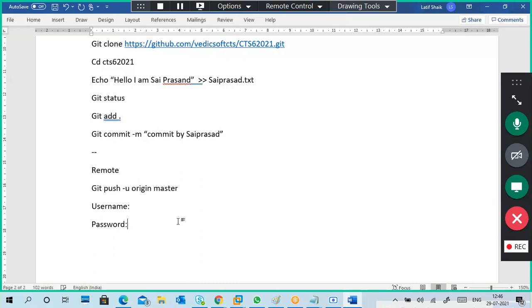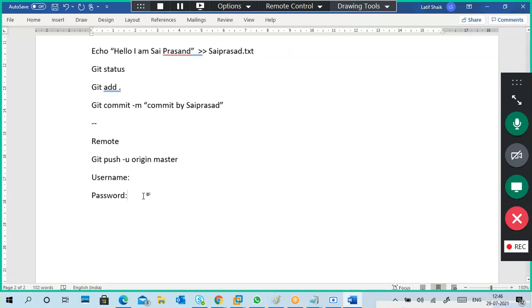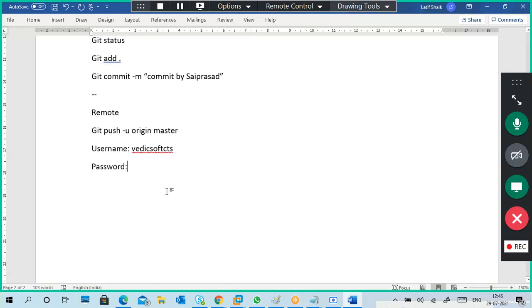I will tell you where the reference videos are. So for commit, how to do that, and this is the git password. So you have to give the password. If you are using mine, then it is Vedic Soft. Okay, so I will share the password personally, not in public, mainly not in a recorded mode.